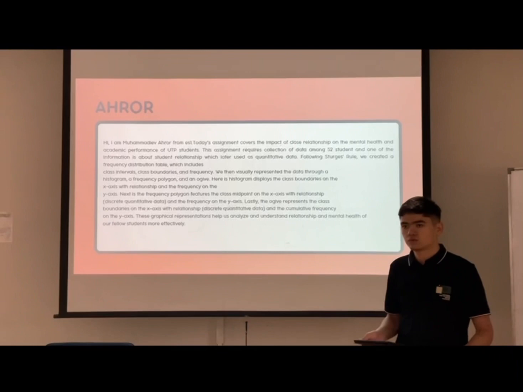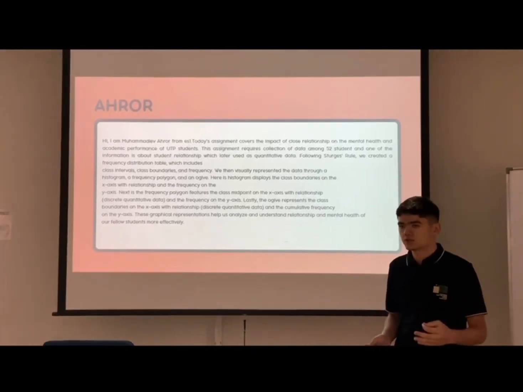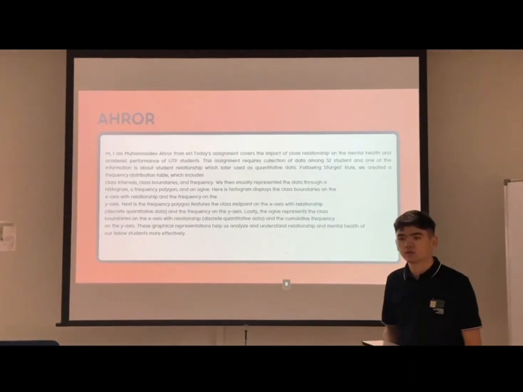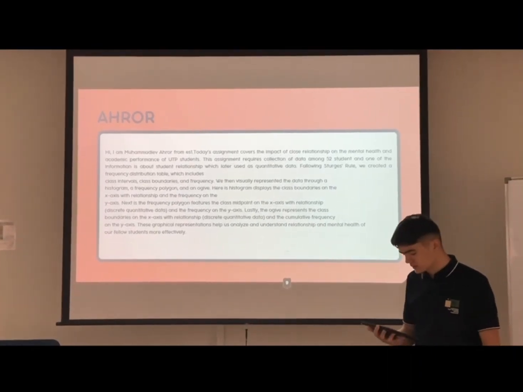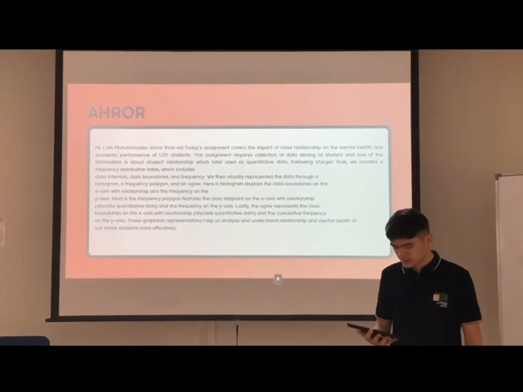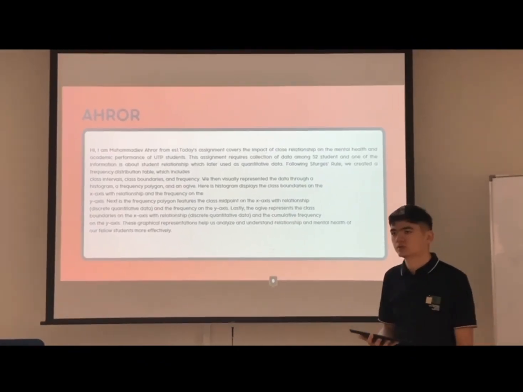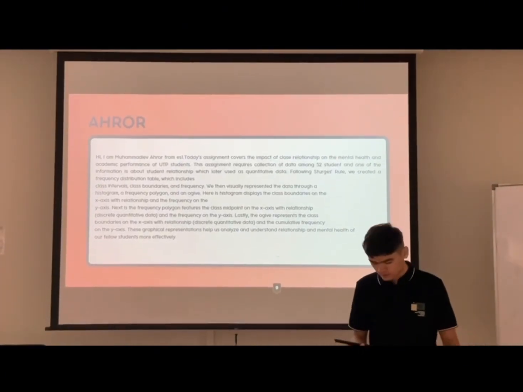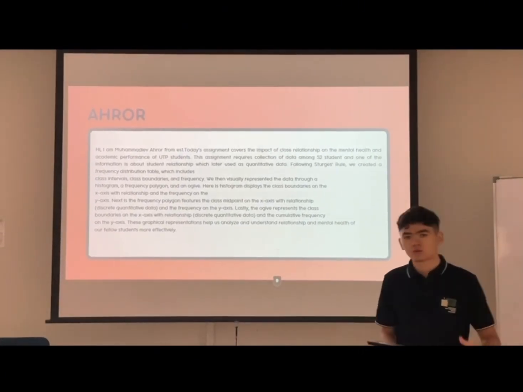Then, to visualize this information, we create graphs. We put all the information in the graphs, which we can see later from the other students. These graphs help us analyze and understand the relationship and mental health of our fellow students more precisely.